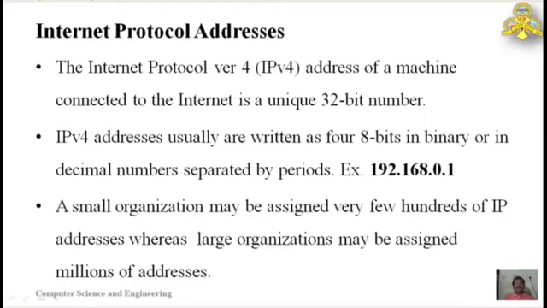IP version 4 addresses are usually written in dotted decimal notation, that is, four 8-bit numbers, in binary or in decimal, separated by periods. One example is 192.168.0.1. This is decimal notation, or if I write this number in binary, then it is binary notation.